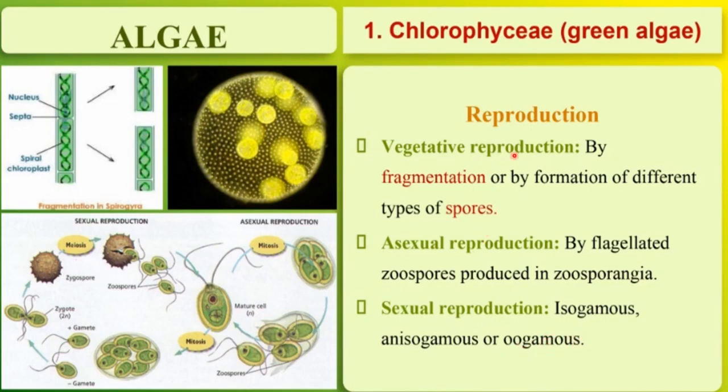So all these three types of reproduction can be seen in algae. Here you can see the sexual reproduction in which these two gametes fuse to form the zygote. So this is sexual reproduction in algae which occurs by fusion of two gametes. And this is asexual reproduction which is occurring by formation of these zoospores. After that, this is vegetative reproduction where the fragments are producing the new algae, and also in Volvox vegetative propagation occurs.